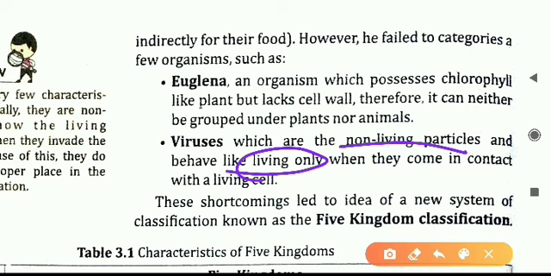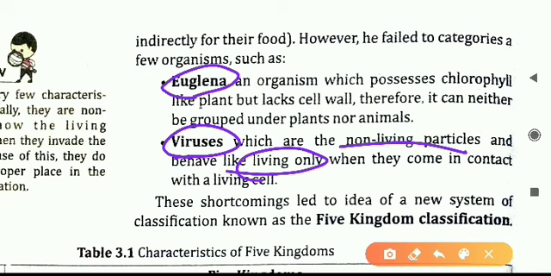They are non-living as well as living. Non-living when they are not in any other organism's body. When they enter any living person or living animal's body, then they also become living things. So this question was asked, where will you put viruses now? Just like Euglena, viruses also cannot be put in animals or plants. So for these two, Euglena and viruses, Linnaeus could not give any answer. He could not put them in kingdom Plantae or kingdom Animalia. Therefore the two kingdom classification failed.